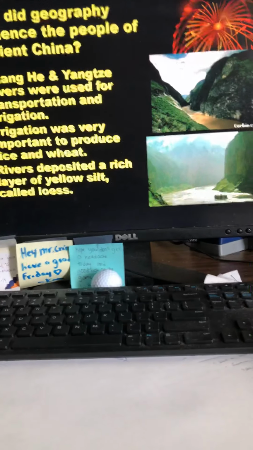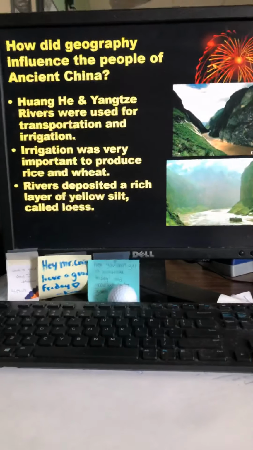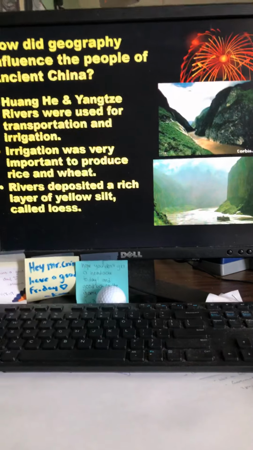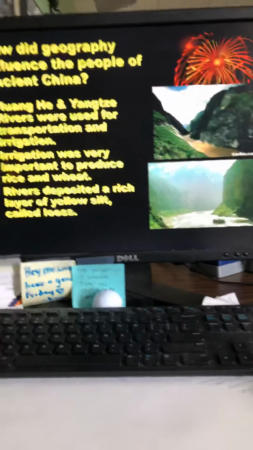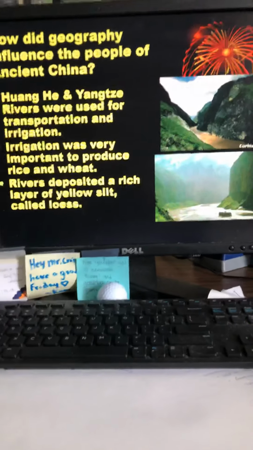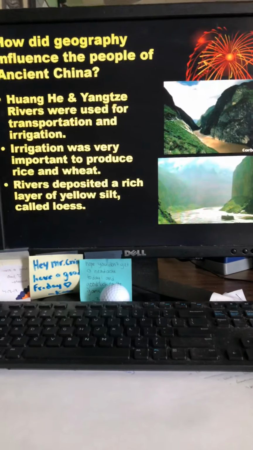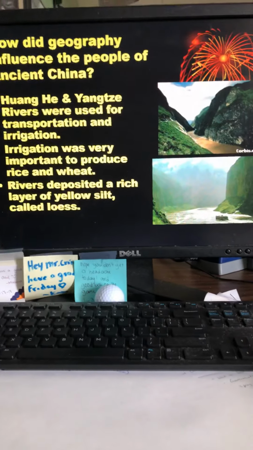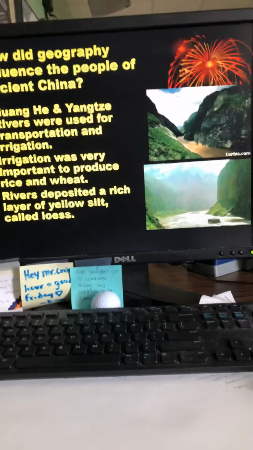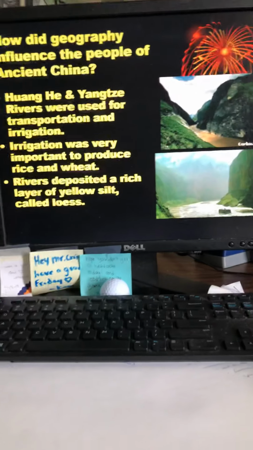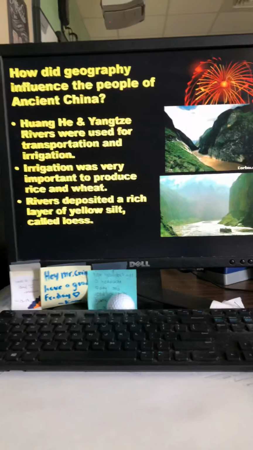They use transportation to be able to trade. We're going to talk about the Silk Road. The Silk Road is going to be a trade route from China to Europe. And they're going to use these rivers in order to be able to have that trade route to trade different things that they would need to trade, which we're going to talk about later on, to trade these different things for things that they need in order to help them to be able to survive.